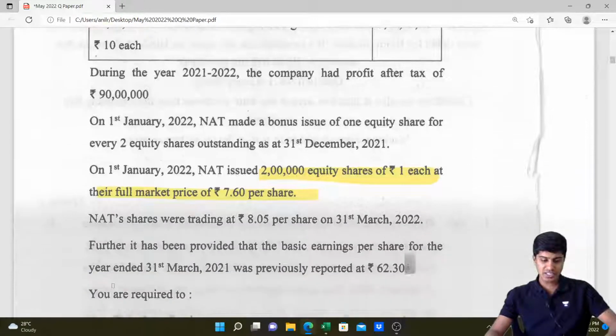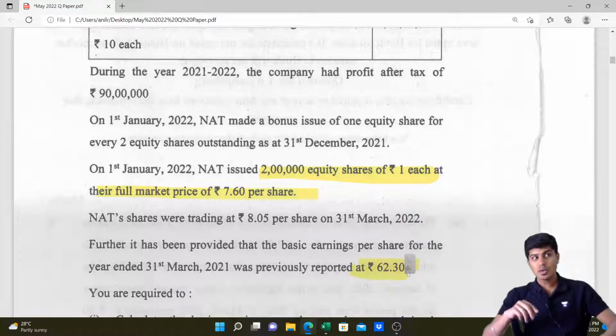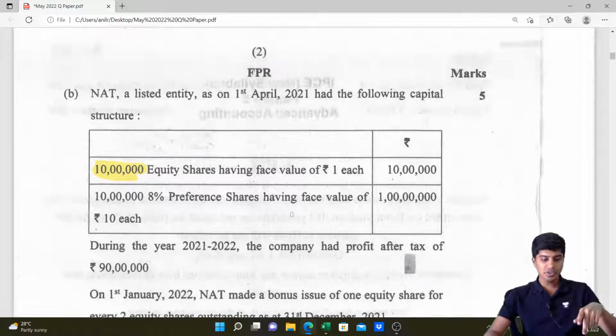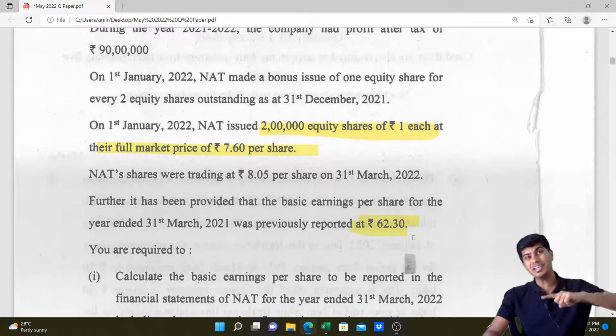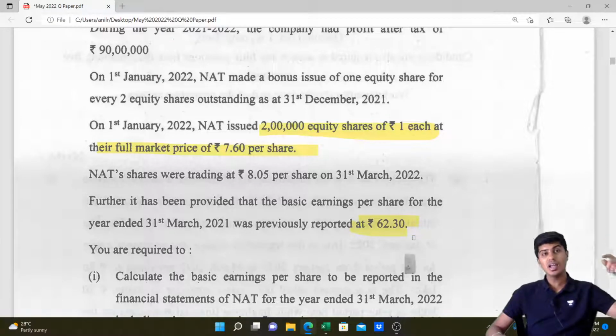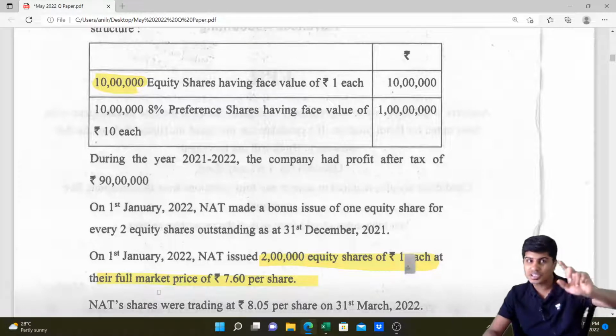Very good. NAT's shares were trading at 8.05 per share on 31st of March 2022. Further, it has been provided that basic earnings per share previously reported is 62.3. Why have they given this? This 62.3 is given so that once we find our current year EPS, we take the 10 lakh shares multiplied by 62.3 to identify the earnings available to equity shareholders in the previous period, and divide that not just with 10 lakh but 10 lakh plus 5 lakh, that is including the bonus issue in the denominator, so that we can identify the restated earnings per share.